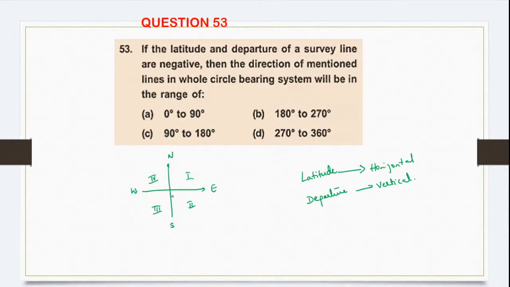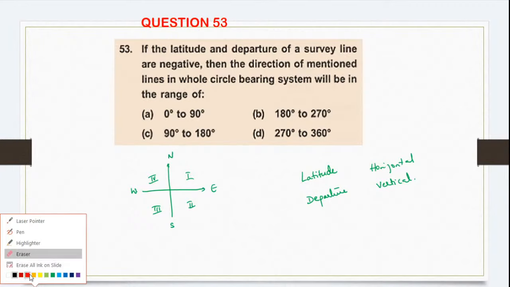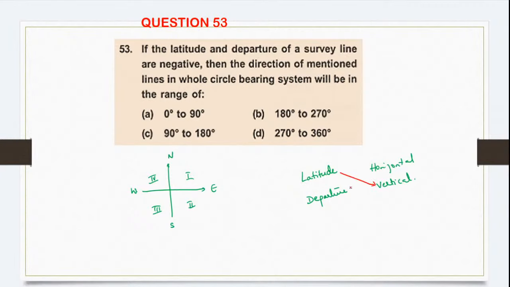Okay, so this, I made a mistake. Okay, so this is what departure is, this horizontal one. So this is your departure negative, this is your latitude negative. So the line is coming somewhere here.